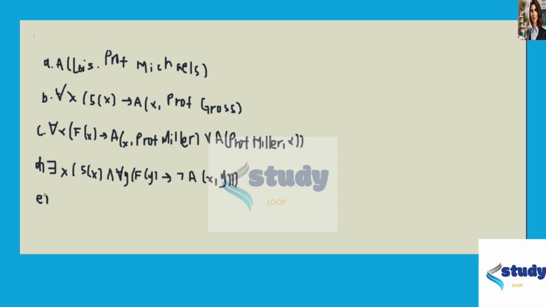For part E, it says there is a faculty member who has never been asked a question by a student, which is: there is a person x who is a faculty member, for whom all people y, if they are a student, then y did not ask x a question. So this is existential, F(x), and the universal for y, S(y), then not A(y, x).